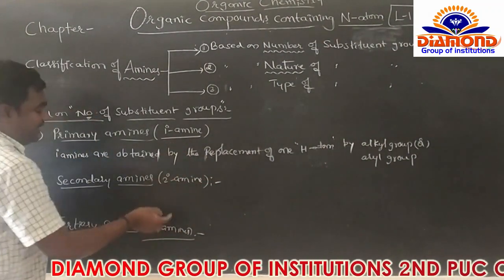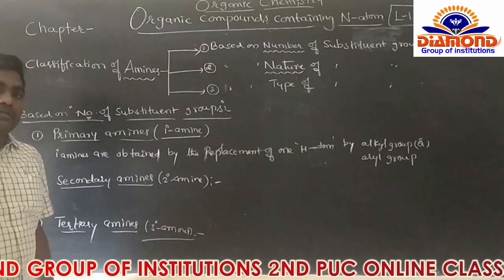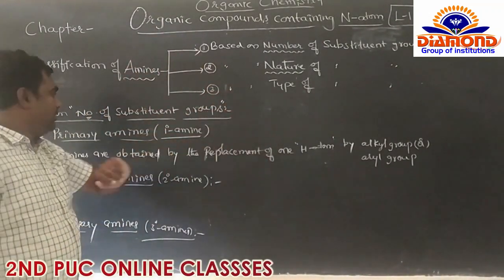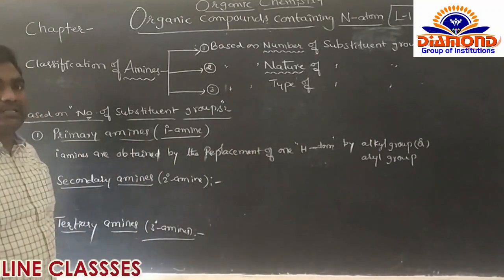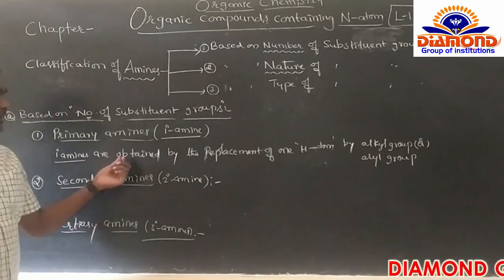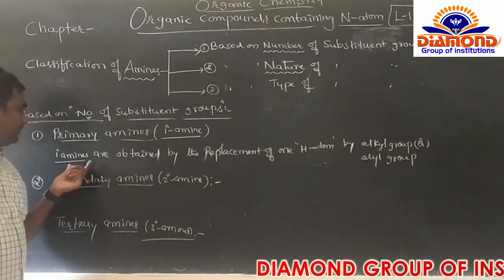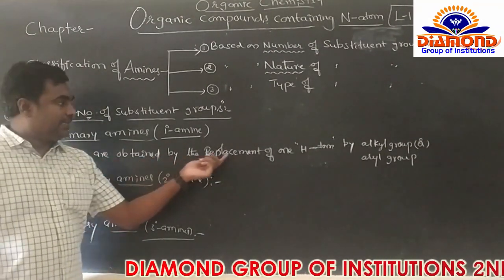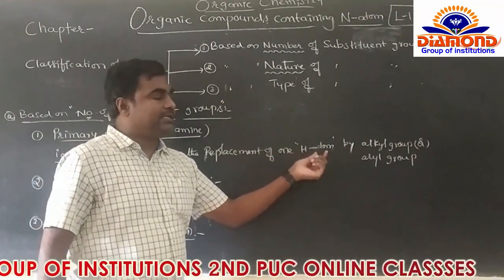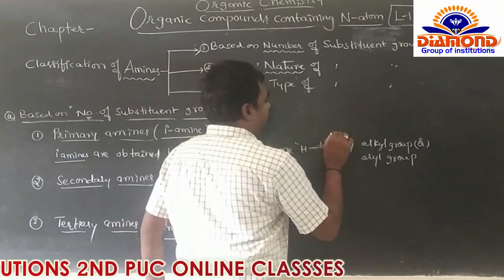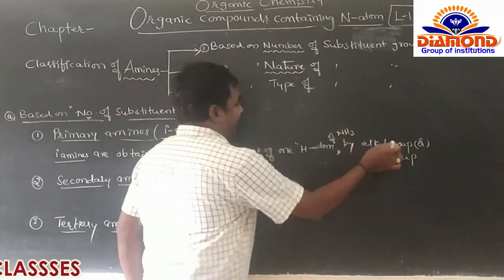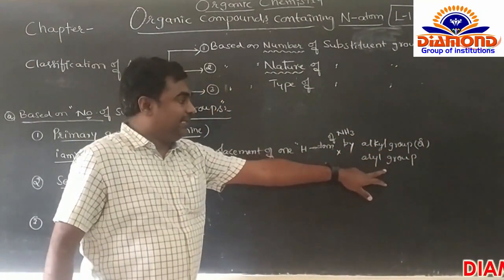So primary, secondary, tertiary तो पहले से पता है. What are the primary amines? So इसमें देखो, the primary amines are obtained by the replacement of one hydrogen atom of ammonia by alkyl group or aryl group.